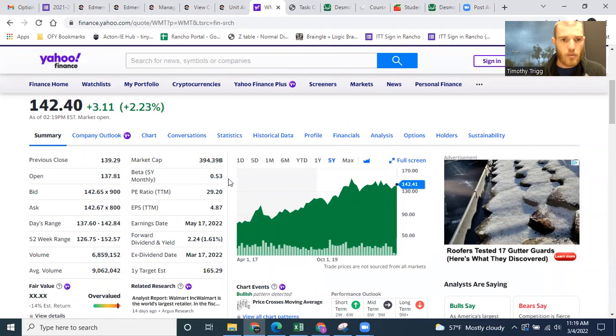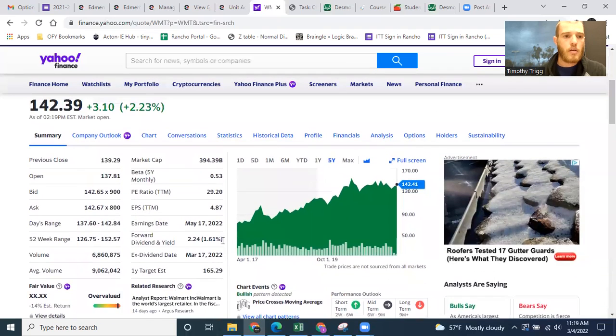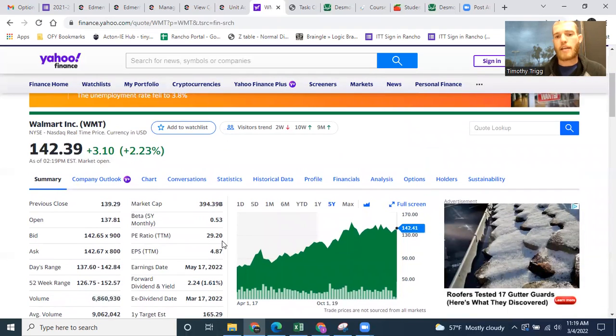I wish it told you how many stocks are out, how many shares are outstanding. Let's see. It doesn't say here, I don't think. I know you can find that somewhere, but let's say a stock has 1 million shares out there, meaning 1 million shares of stock. If you own one share of that stock, you own 1/1,000,000th of that company.